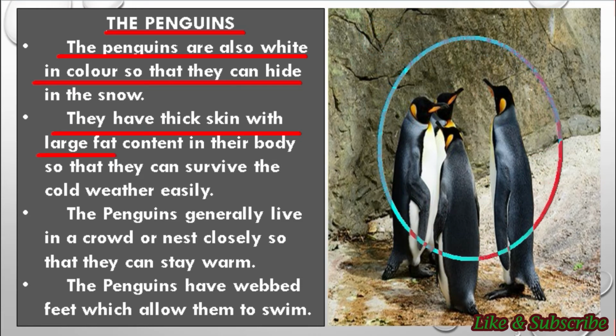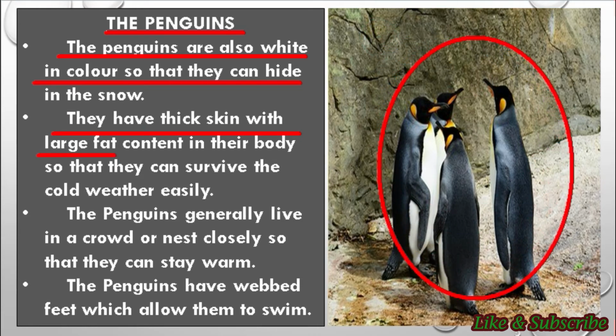Students, penguins have thick skin with large fat content in their body, and students, that's why they can survive the cold weather easily.